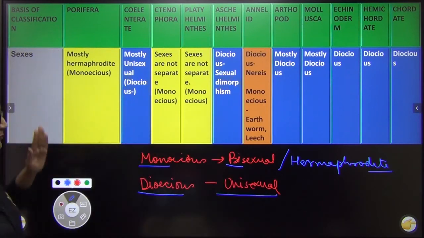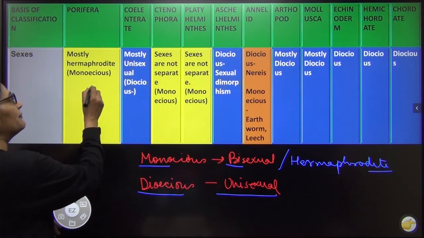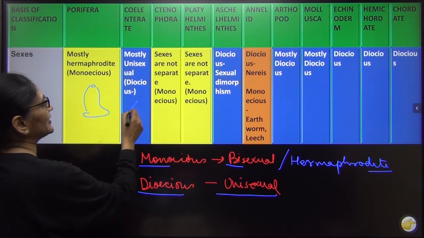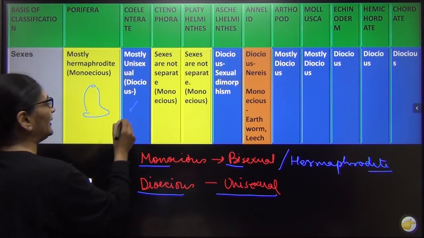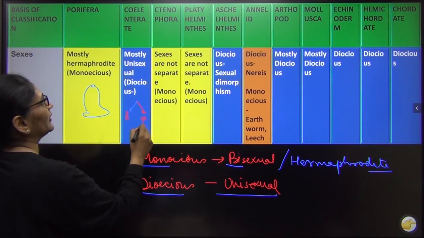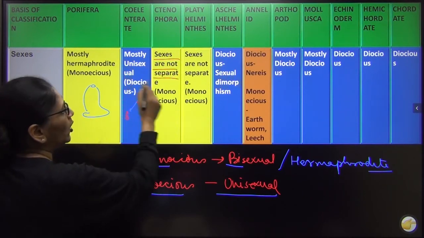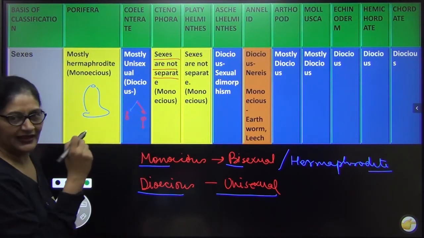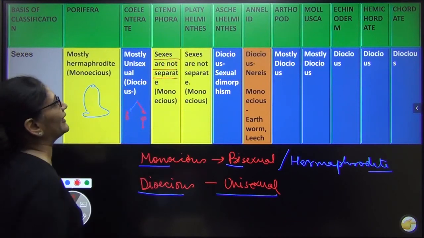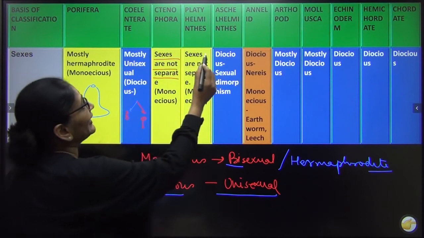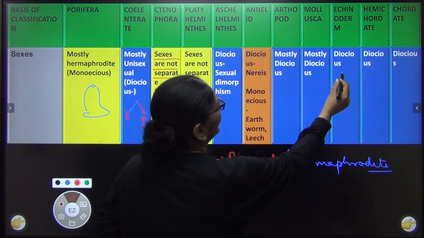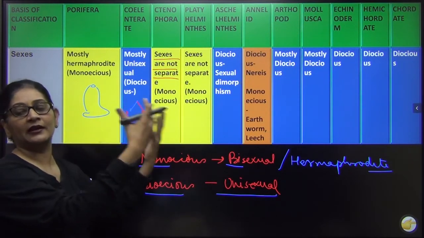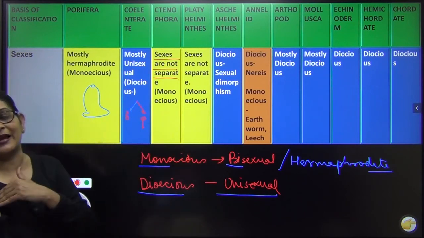So what happens in Porifera? They are bisexual, meaning the male and female gametes are made in the same body. Dioecious means the male gamete is formed in a different body, right? And the female is formed in a different body. Here also the sexes are not separate. All those who are in yellow, they are all bisexual. That means the male gamete and the female gamete are made in the same body. That is in Porifera, Ctenophora and Platyhelminthes. In Coelenterates, Aschelminthes, Arthropods, Mollusca, Echinoderms, Hemichordates and Chordates, mostly they are dioecious. That means the male gamete is made in the male body and the female gamete is made in the female body.